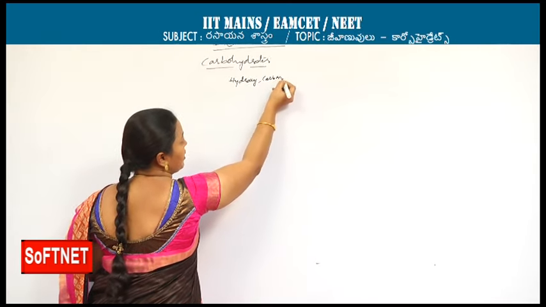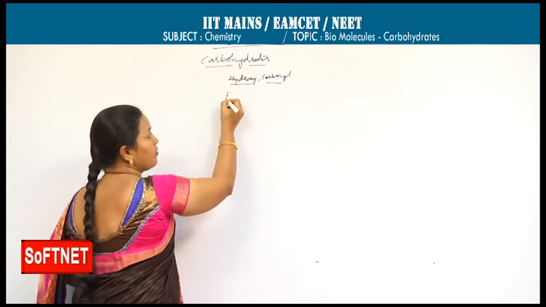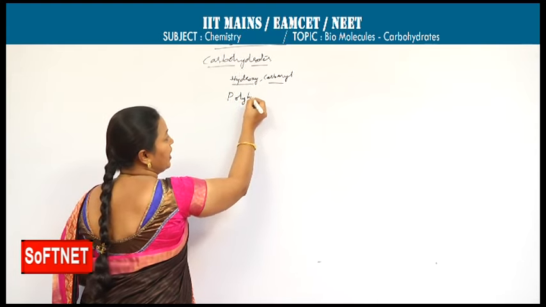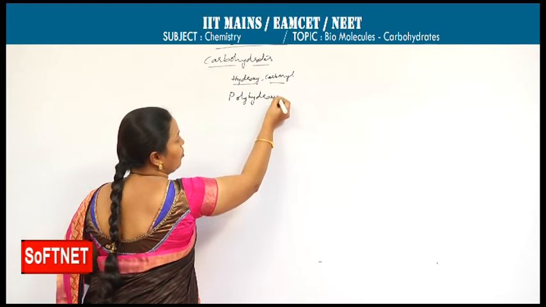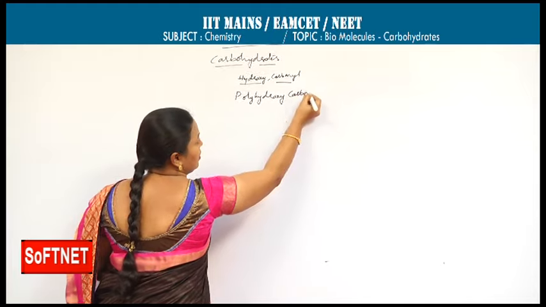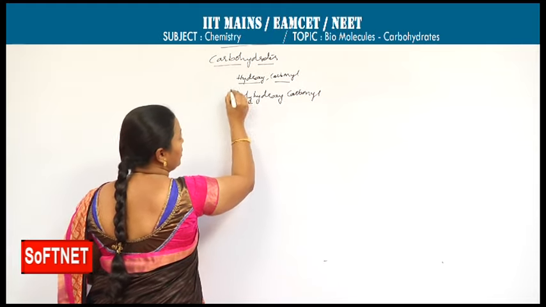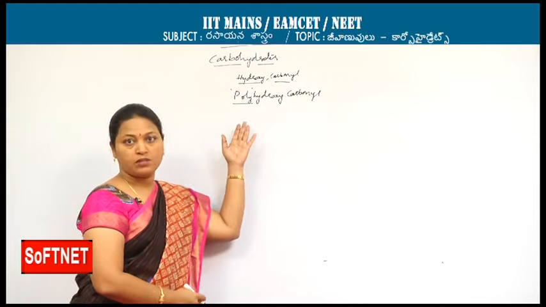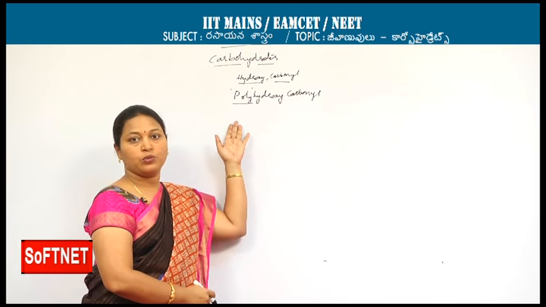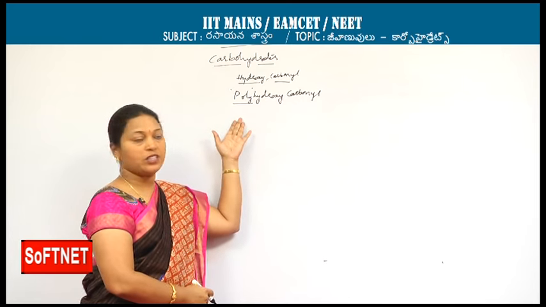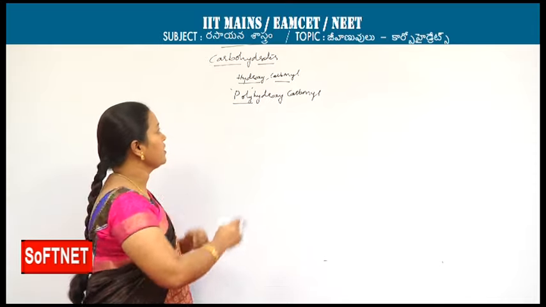Both functional groups are present in carbohydrates, so they can be called polyhydroxy carbonyl compounds. As the word poly says, many hydroxy groups, at least 2 to 4 hydroxy groups, are present in these carbohydrates.